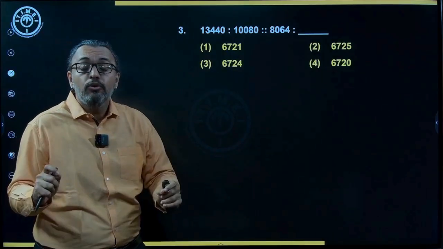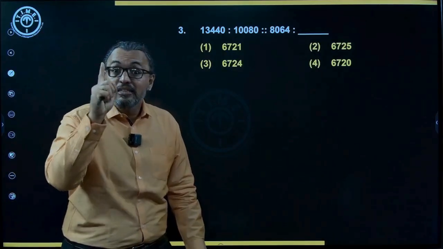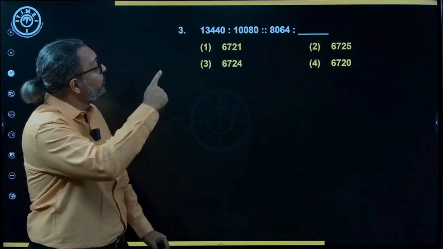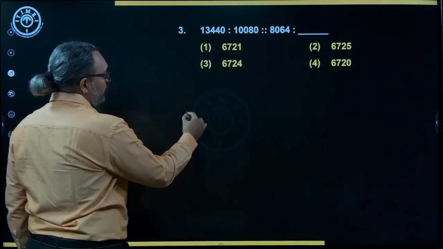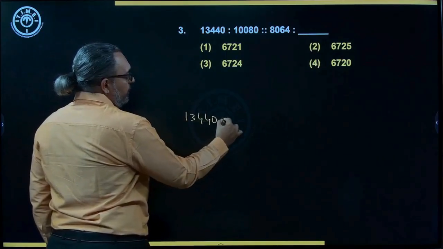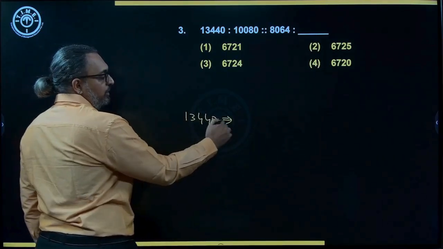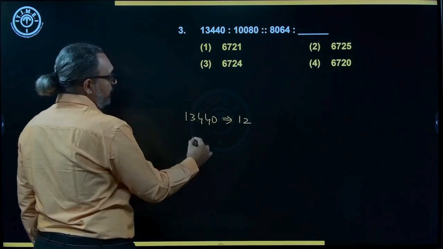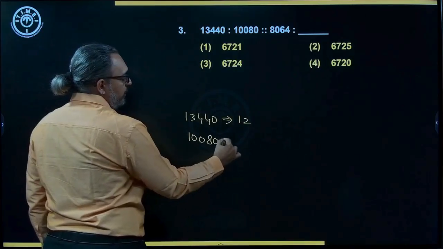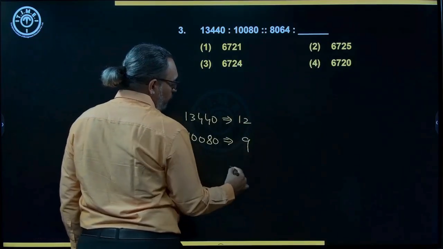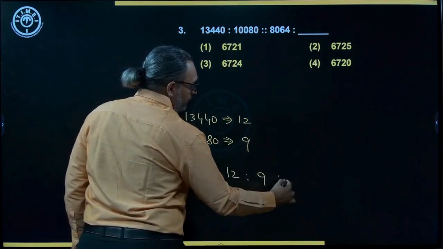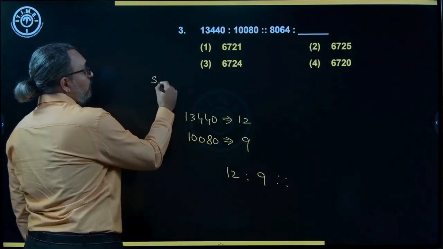So the only thing you look for now is the digit logic. Means look into the digits and add the digits. When I take 13,440, you add the digits: 1 plus 3, 4, and 3 4s, total you have 12. And if I take 10,080, you get 9. So basically from 12, you are getting 9. Sum of the digits is what I am doing here.